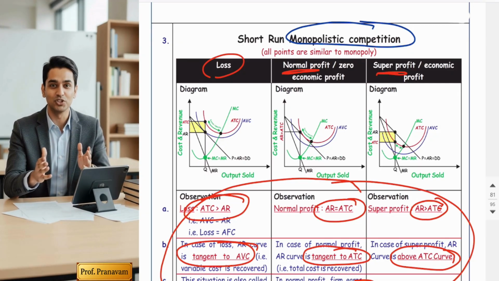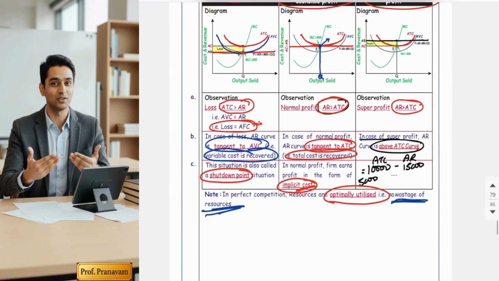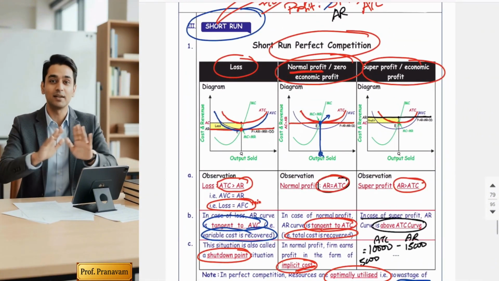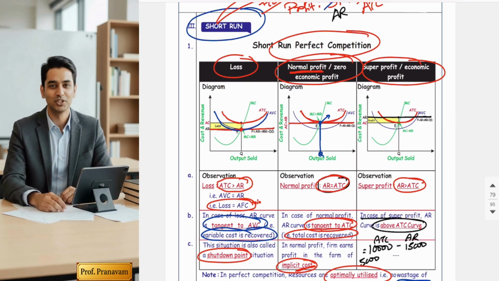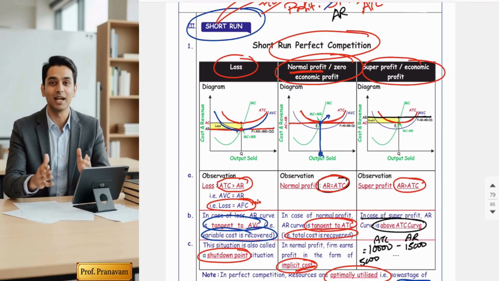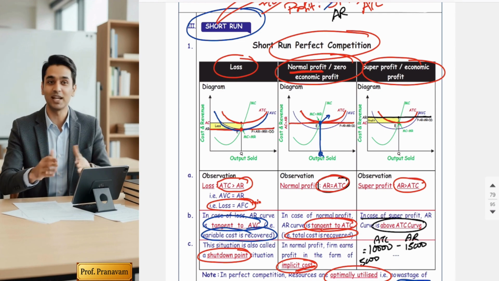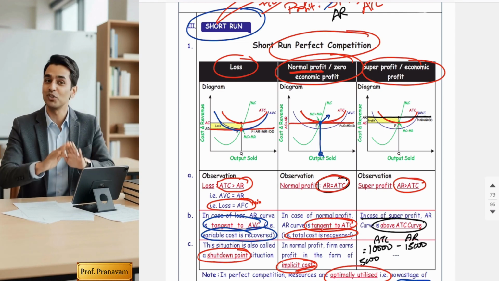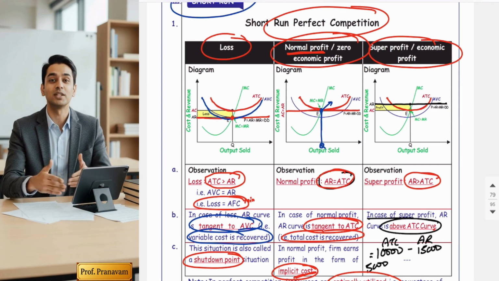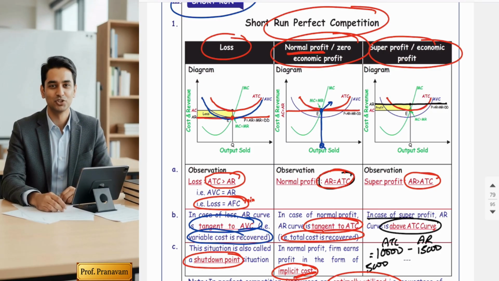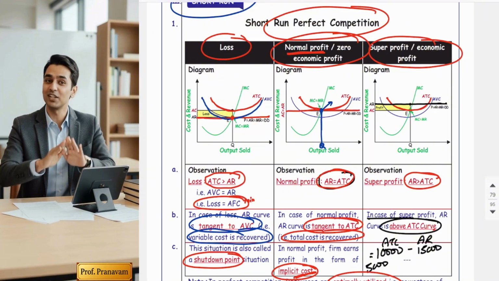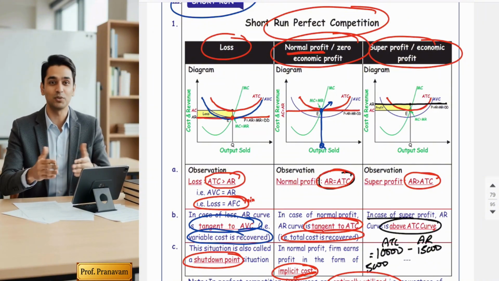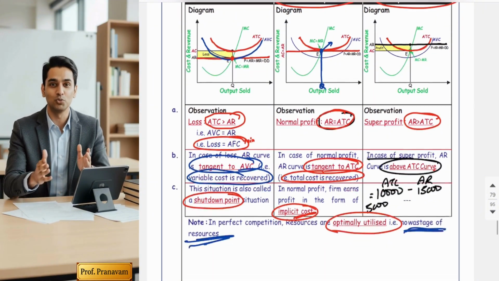Over here, the short run is over. Let's recap it fast. Friends, just three MCQs and the game is over. In total, there are five MCQs in the short run, mixing all the markets. Let's understand. In case of loss, AR is tangent to AVC. In case of normal profit, AR is tangent to ATC. In case of super profit, AR is above ATC. Right?